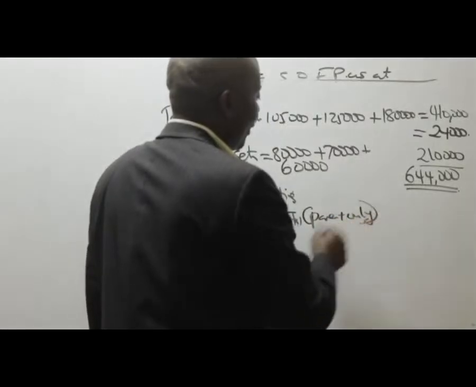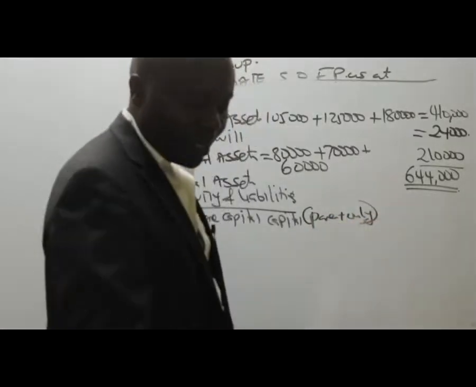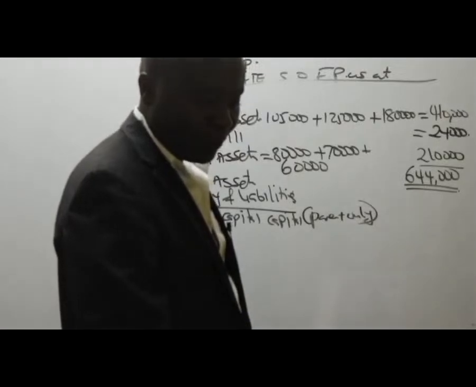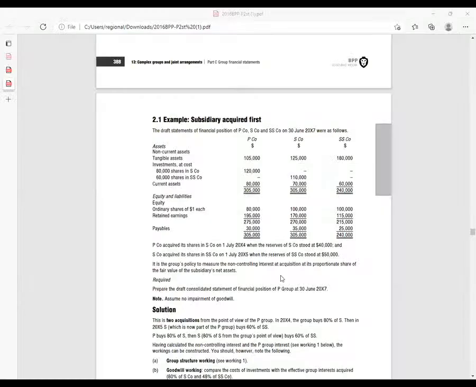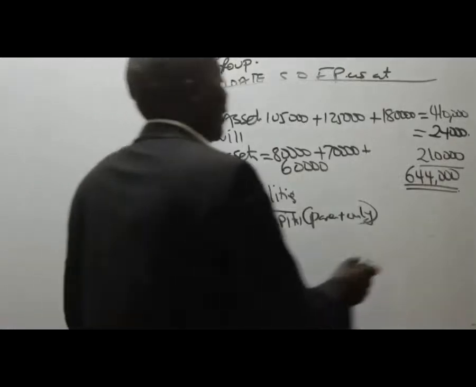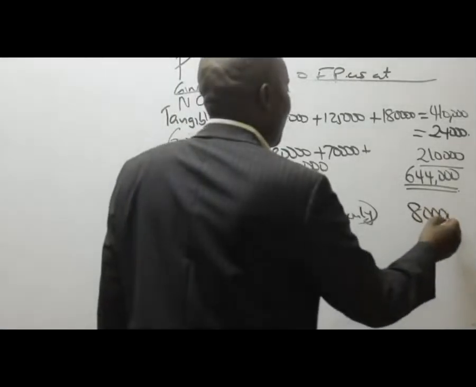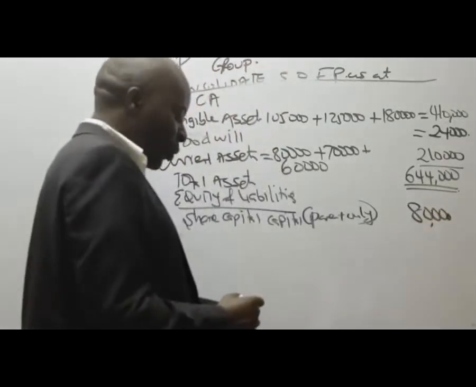If you look at the parent's, you can see the equity ordinary shares, 80,000. That's what we pick, 80,000. Now, ladies and gentlemen, apart from this share capital, do we have any other thing?